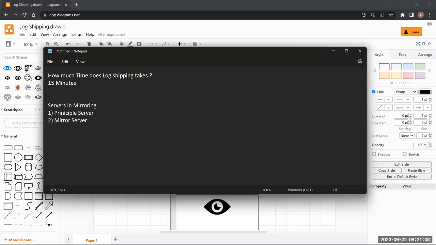How does mirroring work? If you remember, I just told you that log shipping works on jobs. How does mirroring work?